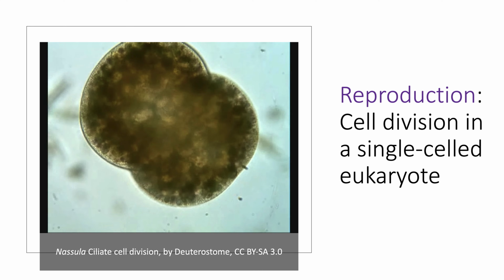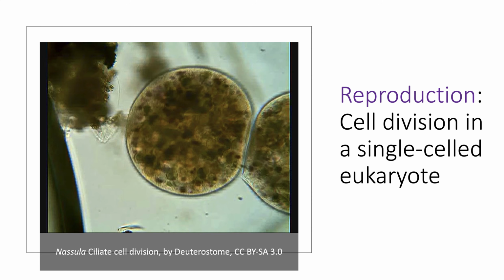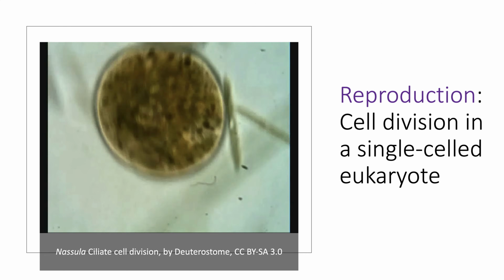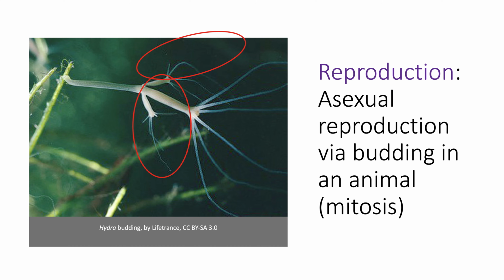Some eukaryotic organisms, like this one, use mitosis in order to reproduce asexually. They divide to produce two daughter cells, which are complete organisms. By the way, even multicellular organisms can use this process to reproduce. For example, this hydra, which is an animal, is budding asexually via mitosis to produce two new individuals. Like binary fission, the cell must first copy its DNA and separate the copies to either side of the cell before splitting in half, because again, each daughter cell needs a complete genome. Plants and fungi use this as well for vegetative propagation.